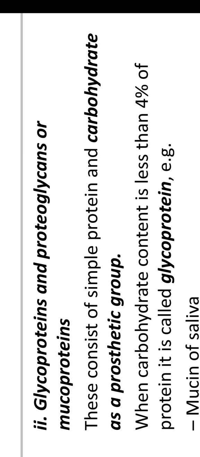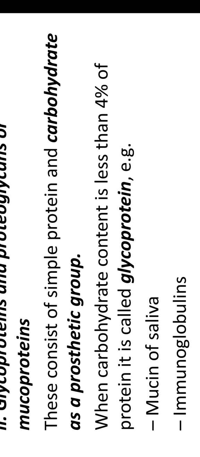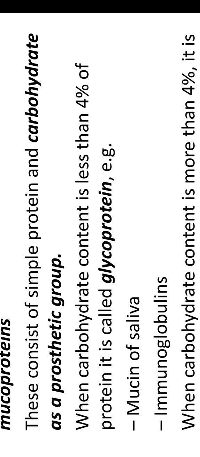Next group is glycoproteins and proteoglycans, mucoproteins. They consist of simple protein and a carbohydrate as prosthetic group. When carbohydrate content is less than 4% of protein, it is called glycoprotein. That means if 4% carbohydrate is combined with the protein, it is called glycoprotein.